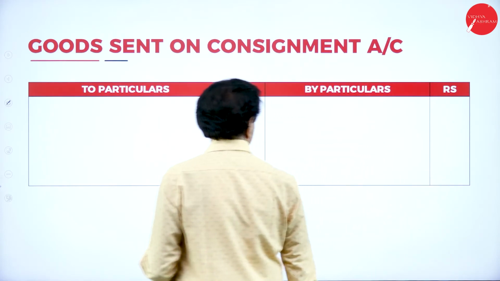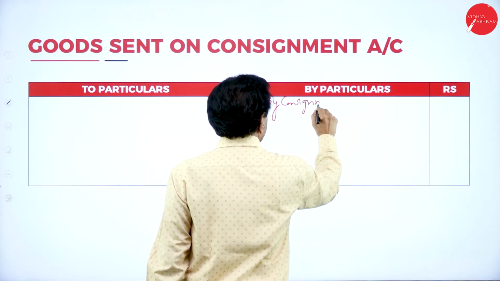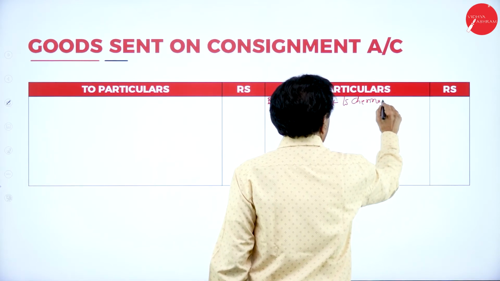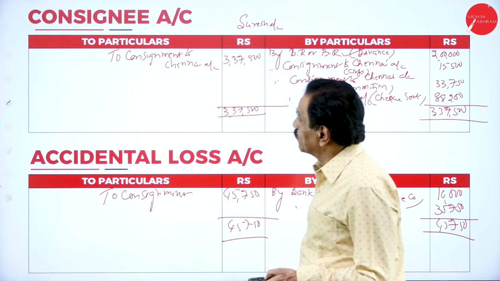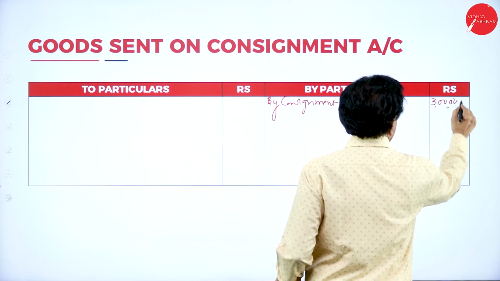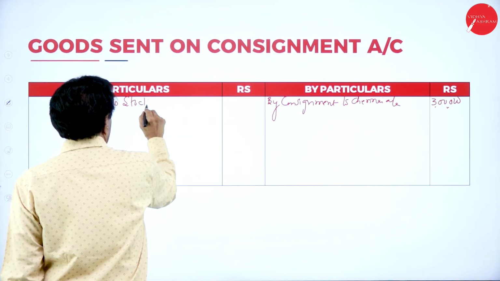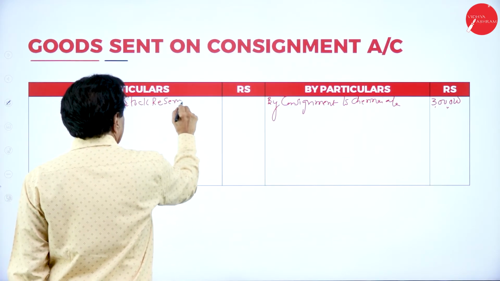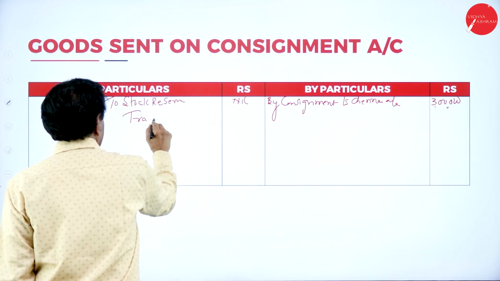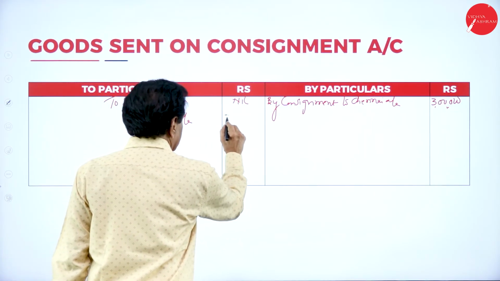Then goods sent on consignment by consignment to Chennai account. What's the value of the goods sent here? 3 lakh. There is no invoice price here. To stock reserve, nil. There is no invoice price, nil. To trading account, entire 3 lakh enters into business.